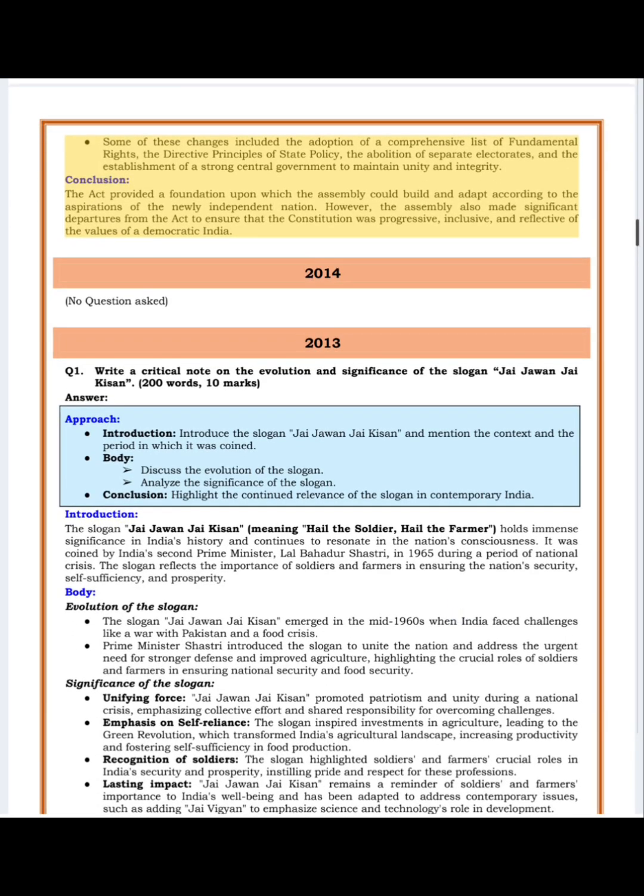Conclusion. The Act provided a foundation upon which the Assembly could build and adapt according to the aspirations of the newly independent nation. However, the Assembly also made significant departures from the Act to ensure that the Constitution was progressive, inclusive, and reflective of the values of a democratic India.